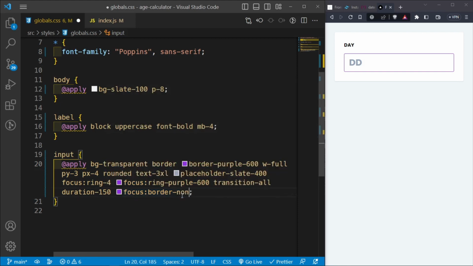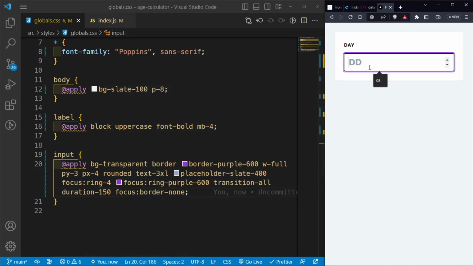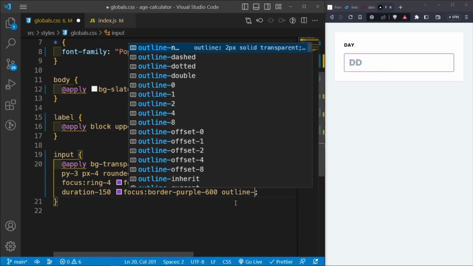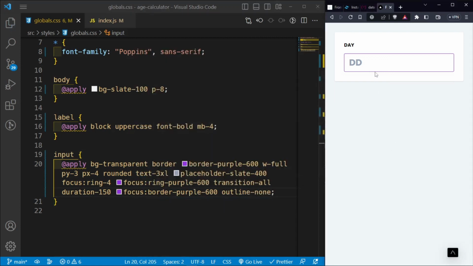What if I say border none here? What happens? What is this? Is it okay? Let's say border purple 600, but let's give it an outline of none. Let's see. Okay, there we go. That is what I wanted. So this is what I wanted. And now we can go ahead and create the rest of the inputs.